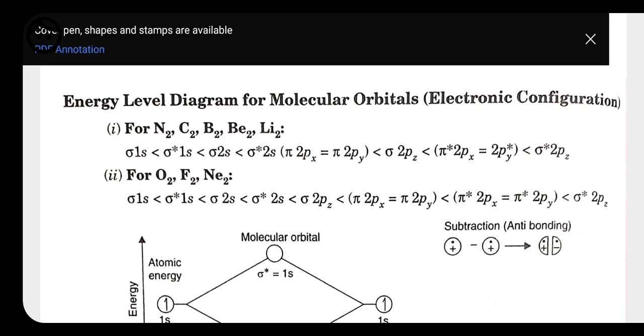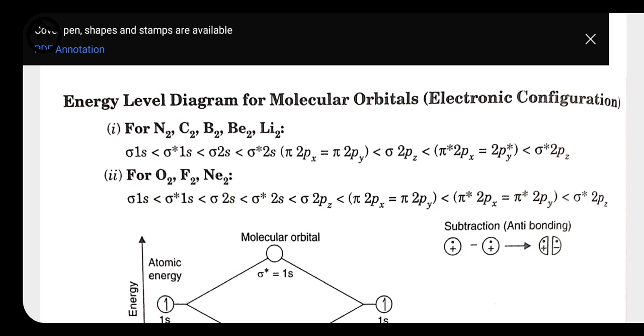Here sigma 2pz comes before pi 2px and pi 2py, because the energy level is a little bit changed, as compared with nitrogen, carbon, boron, beryllium and lithium. So always take care, here there is a change. Then we have the same, pi star 2px and pi star 2py, and then sigma star 2pz, which has the highest energy. So you have to remember these.